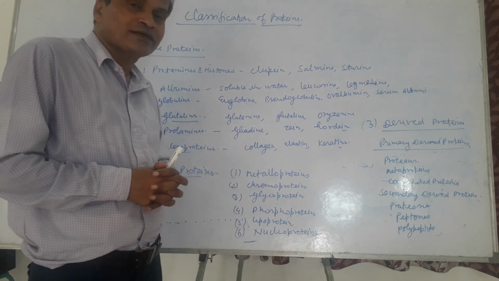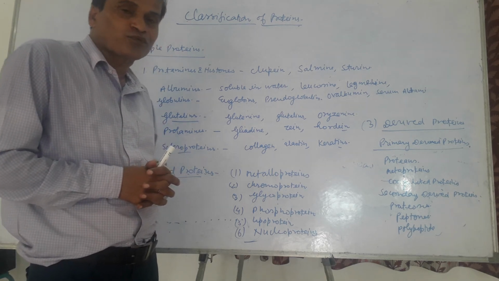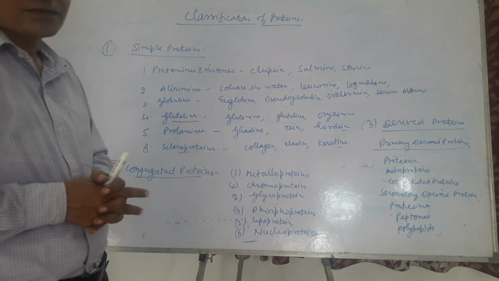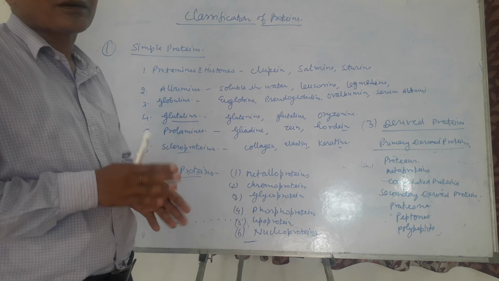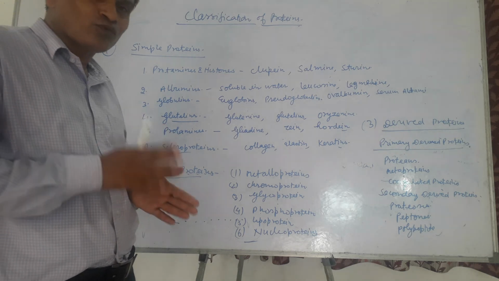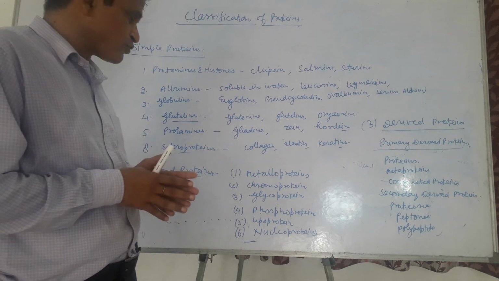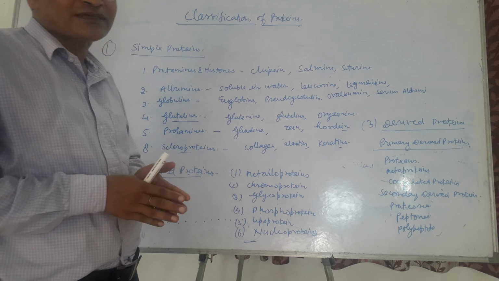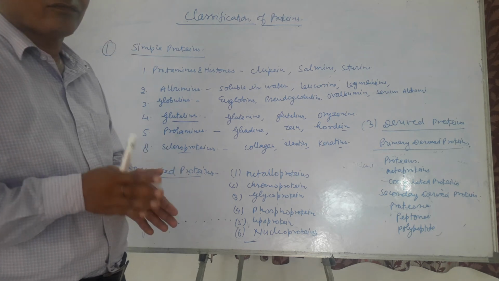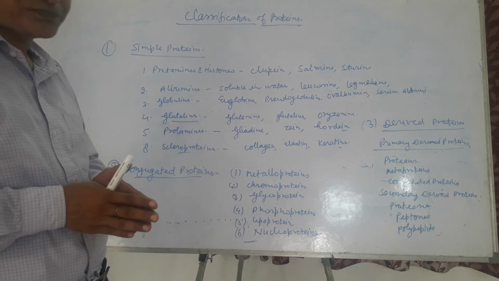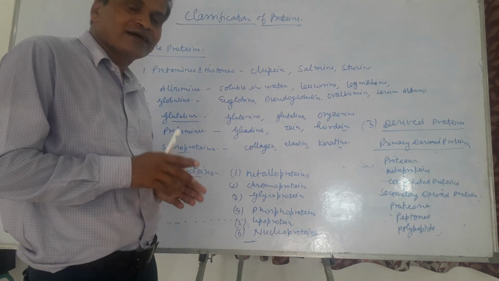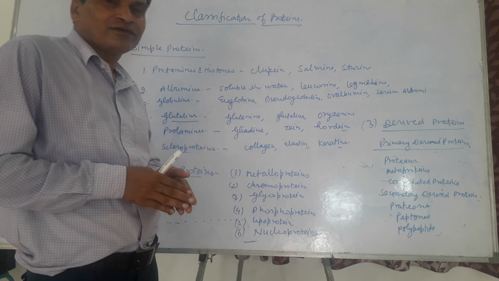Lipoproteins are important in the absorption and transport of lipid molecules. High density lipoprotein is also called good lipoprotein, whereas low density lipoprotein is called bad lipoprotein. High density lipoprotein participates in the elimination of cholesterol.